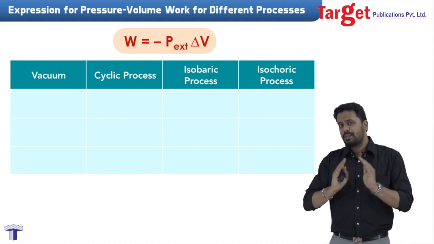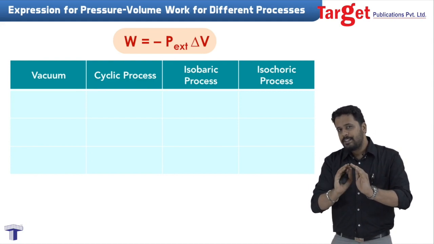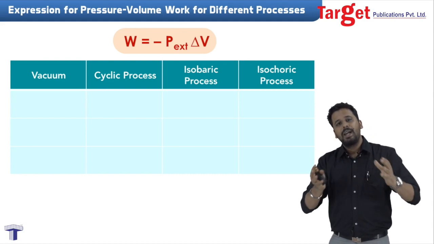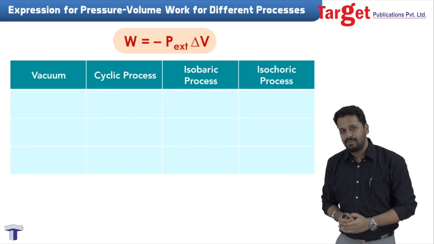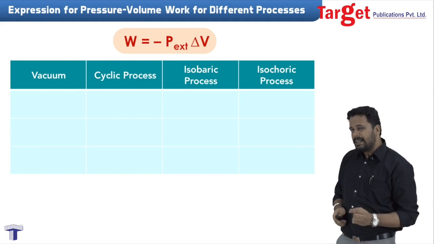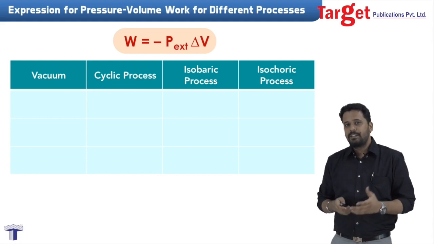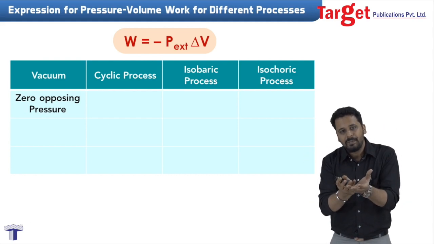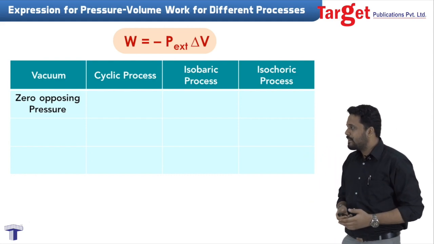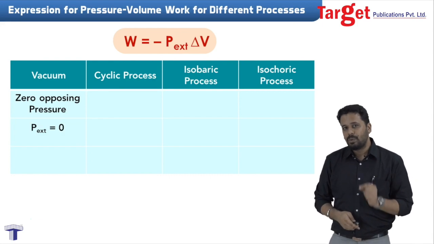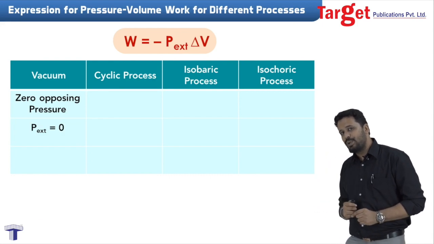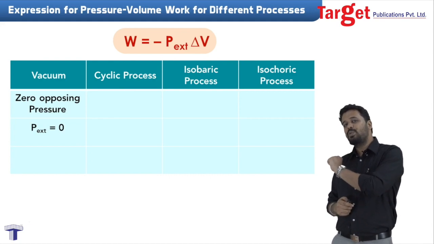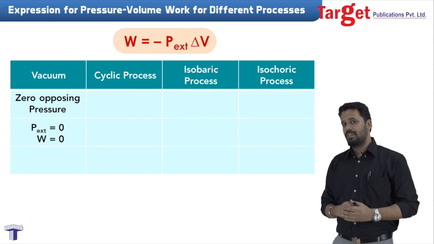Let's say we have the similar arrangement of a gas inside a cylinder capped with a piston, and this entire system has been kept in a vacuum. We know that in that case, the external pressure will be zero. There is no opposing pressure, there is no external pressure. In that case, I can say that P external is zero. And from the formula itself, you can see that if P external is zero, it will give you 0 into delta V, so work will also become 0.